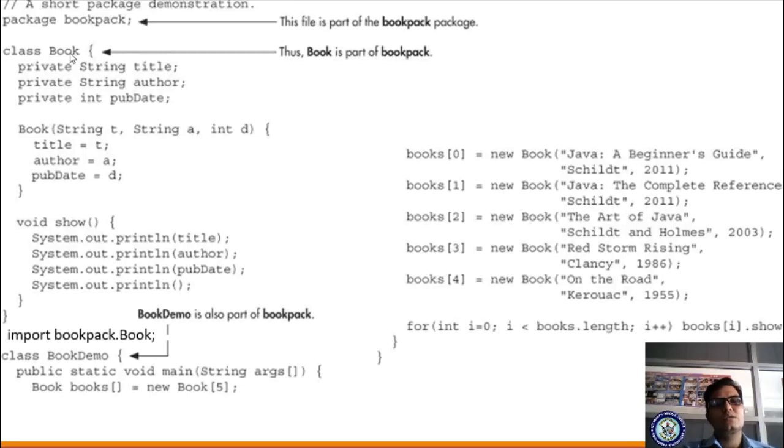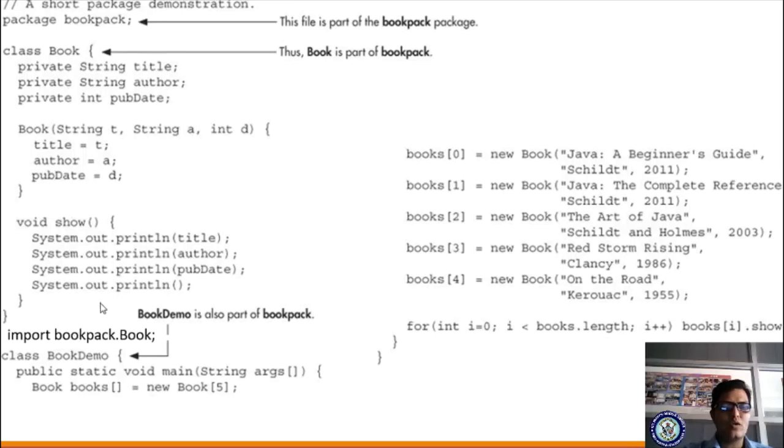Class book, and we are defining the private variables string title, string author, int publication date. They are declared as private. You are unable to access them outside of the class. Okay, and the constructor we are specifying here. I'm taking the constructor as book, and whatever variables we have taken, we have to take these parameters. These parameters are assigned to the declared variables. Now I'm taking one more method, that is the void show method. In the void show method I'm displaying the title, author, publication date, and a new line. Okay, here comes the end of the book class.